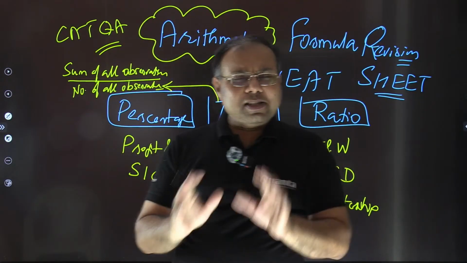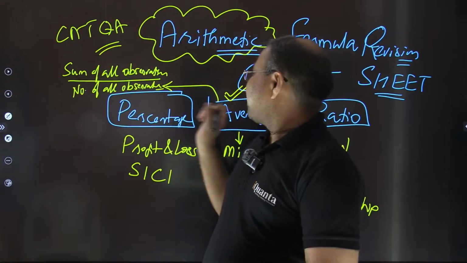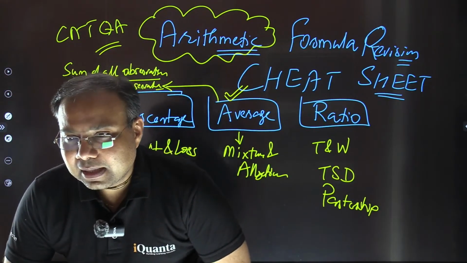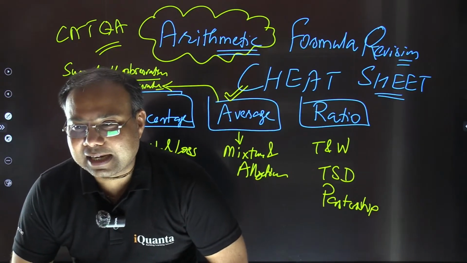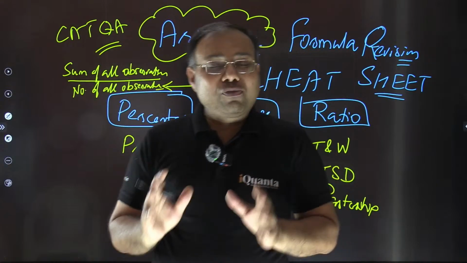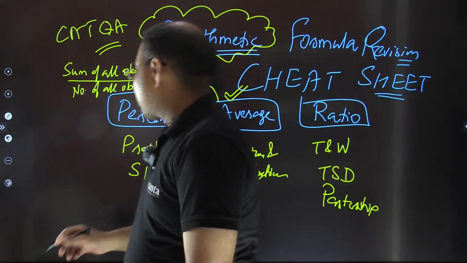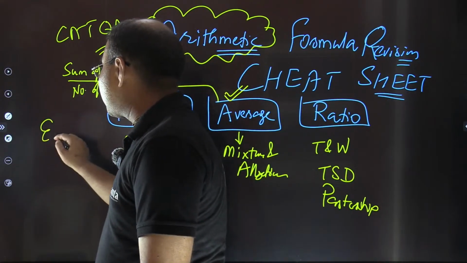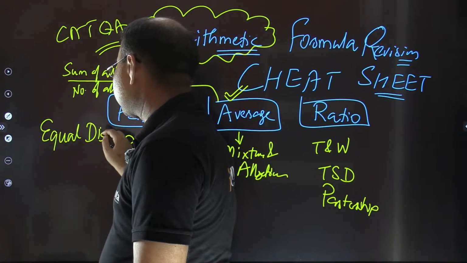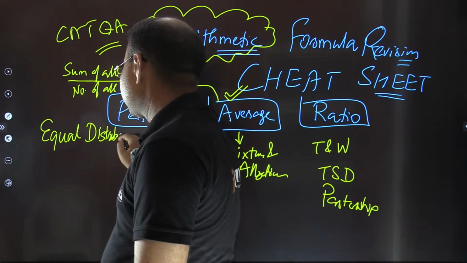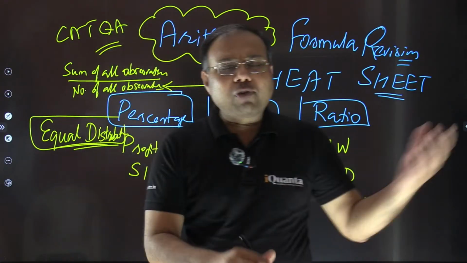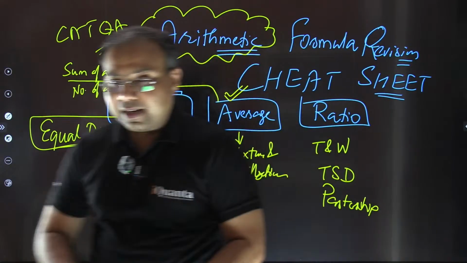So listen and understand very carefully. When we are talking about the term average, mid value, mean, it is a uniform distribution. Exactly, yes, Siddhant. So it's a uniform distribution situation or equal distribution. I prefer the term equal distribution. As Siddhant has mentioned, in case of a uniform distribution, it is a mid value. That's perfectly fine.